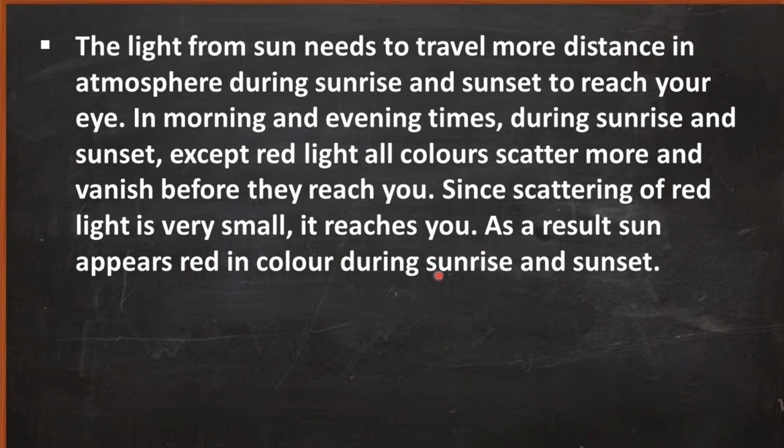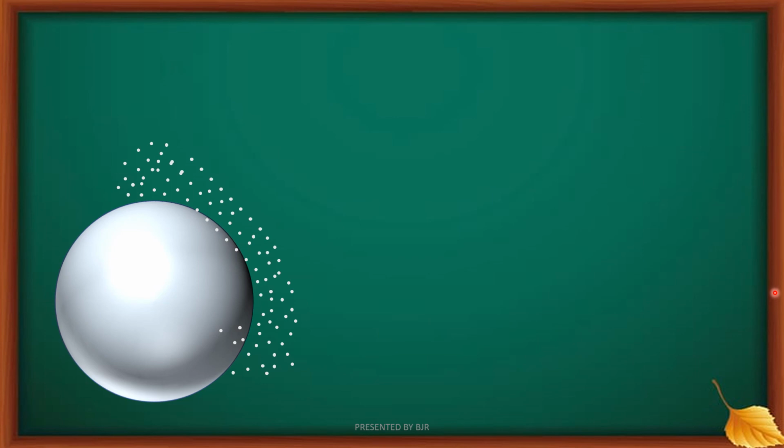As a result, the sun appears red in color during sunrise and sunset. Okay, so during sunrise and sunset, light from the sun has to travel longer distances to reach the ground, to reach the earth. You can see here.